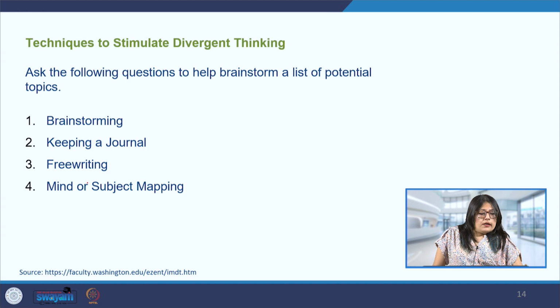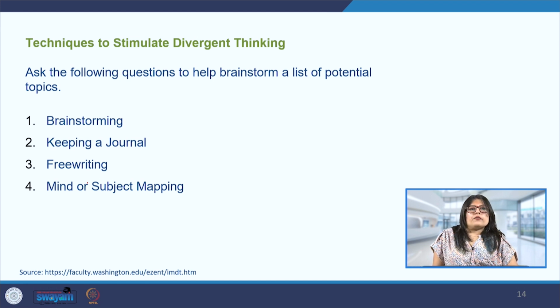Then, free writing is where a person focuses on one particular topic and writes non-stop about it for a certain amount of time. Here again, it is similar to brainstorming in the sense that whatever is coming to the mind, the person is just writing, because we have a time restriction. Once the exercise is done, some changes, if required, can be made to streamline what we have come up with.